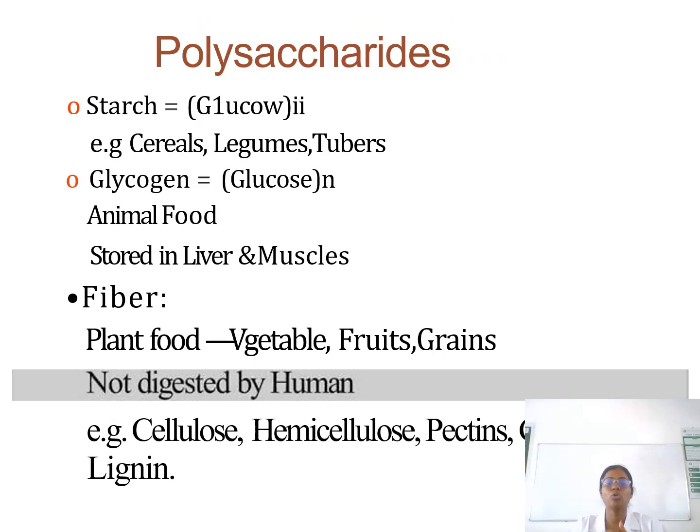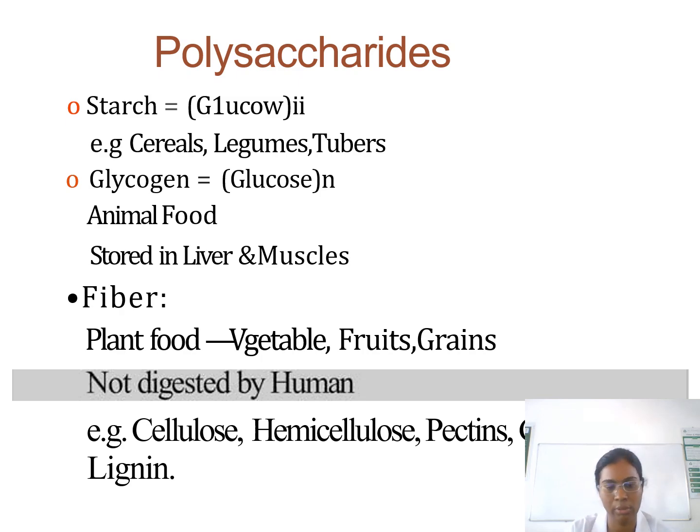Homopolysaccharides means the same type of saccharides are combined to form a polysaccharide, that is called homopolysaccharide. Heteropolysaccharide means multiple monosaccharides are combined to form the polysaccharide, that is called heteropolysaccharide. For example, starch and glycogen. The starch is made up from legumes, tubers, rice, potatoes, whatever it is. And glycogen consists of animal food and is stored in liver and muscles.